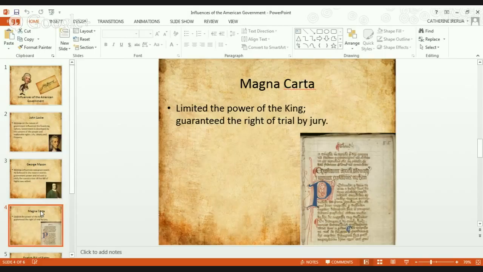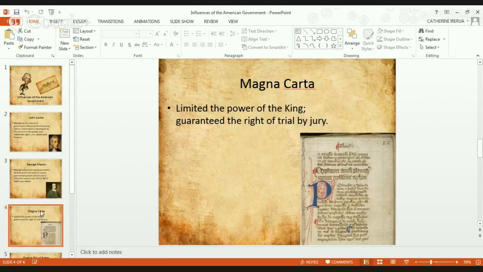So the Magna Carta, basically what it said is it limited the power of the king and guaranteed the right of a trial by jury. So the Magna Carta did for the British, which said, all right, king still rules you, we still have the power, you wonderful little peasants, but if you ever get in trouble, we'll let you be governed and ruled by your own people, deciding on what your fate's going to be. And I'll give away some of my power as a king.